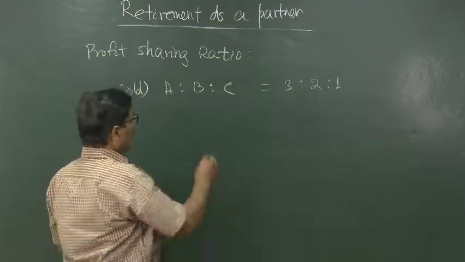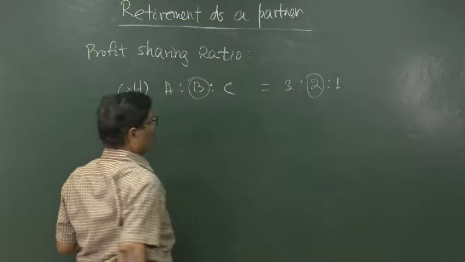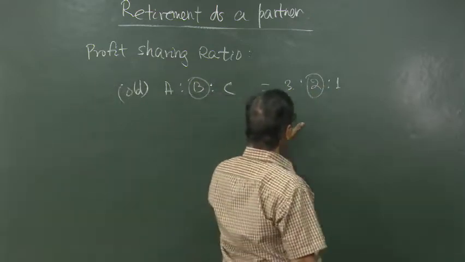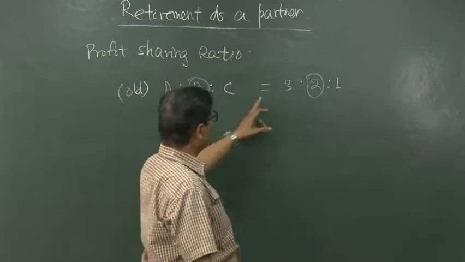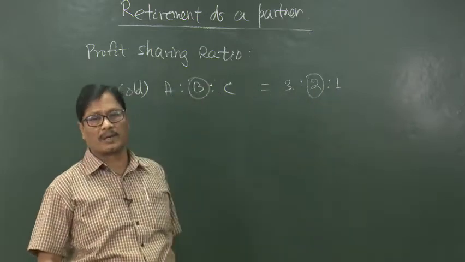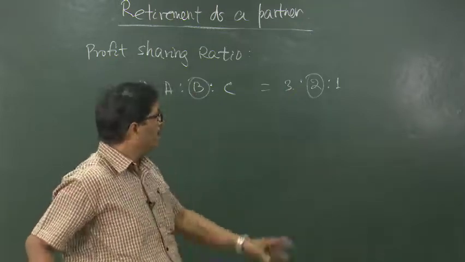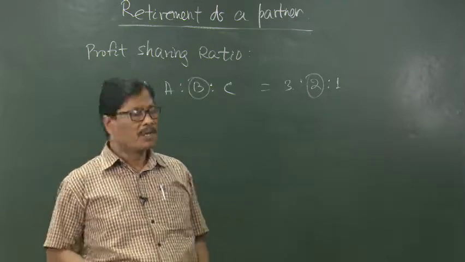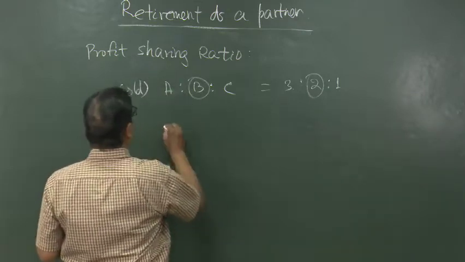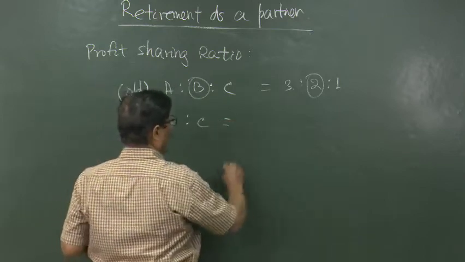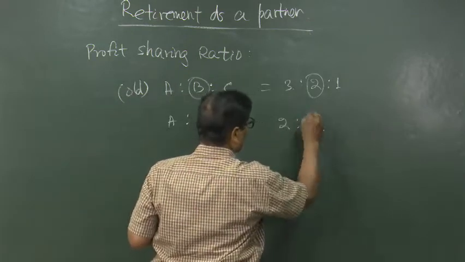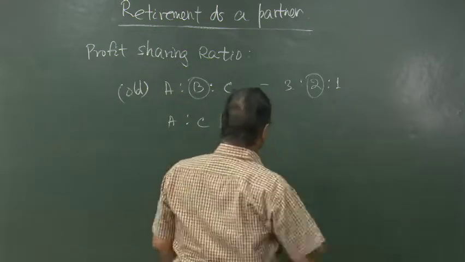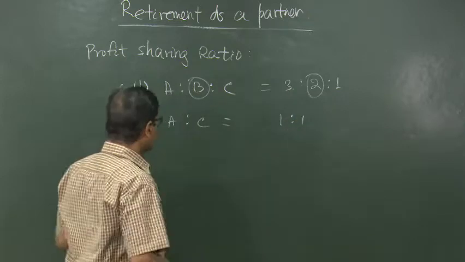Now, if B wants to retire and nothing has been given, then the continuing partners A and C will share profits and losses in the ratio of 3:1. And what will be the gaining ratio? The gaining ratio also will be 3:1 in the absence of any specific instructions. But if it is given, suppose the new ratio between A and C will be 2:2, or we can say equal 1:1, then we can find out the gaining ratio.